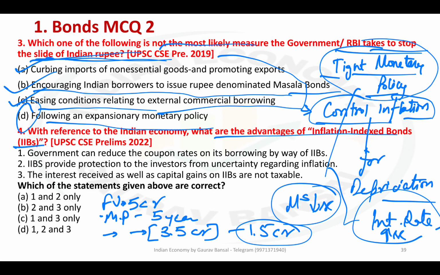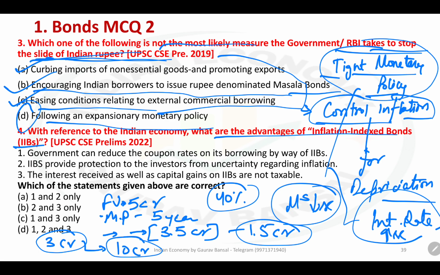Now, for some reason, inflation is 40%. Then it is possible that in 5 years, something which was worth 3 crore would actually become worth 10 crore. So basically, you are worse off by purchase of this bond.